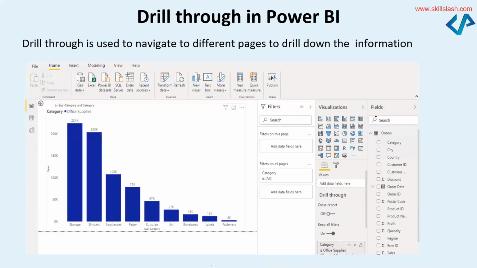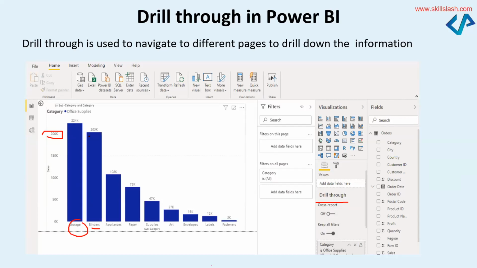And then comes another thing, which is drill through. What is the benefit of drill through? It will help you navigate to different pages so that you can drill down the information. You can add more details to the information. This is the option, drill through. Let's say I wanted to drill through only the office supplies. For storage, the sales for the year were 2000K.